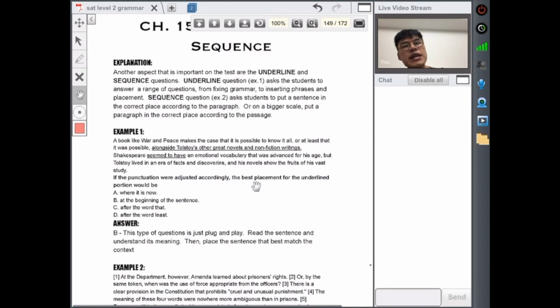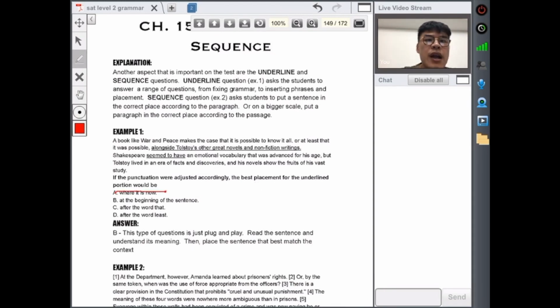But for this one, it's very evident that as it is where it is now, it doesn't work, all right? B, at the beginning of the sentence. So you kind of have to read it to yourself to see which placement makes sense. Alongside Tolstoy's other great novels and nonfiction writing, a book like War and Peace makes the case that it is possible to know it all, or at least that it is possible. Sounds okay.